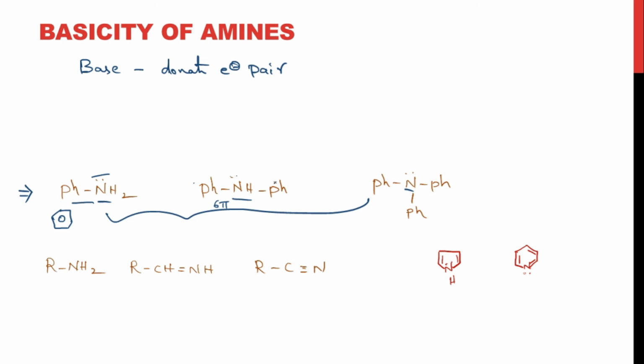And coming to this molecule, this lone pair is in conjugation with the 6 pi bonds, 3 from this phenyl group and 3 from this phenyl group, right? Now there are 7 conjugating positions. 7 conjugating positions would result in 7 resonating structures, right? So the molecule is highly stable now. Nitrogen will not be able to donate the electron pair, right?